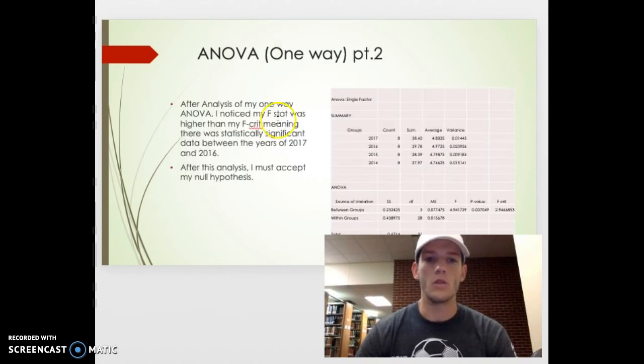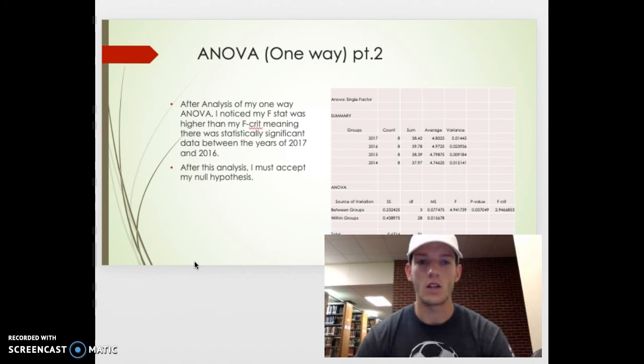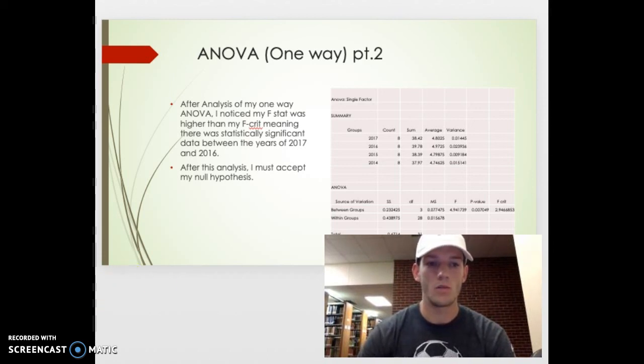Moving on to part 2, after analysis of the one-way ANOVA, I noticed my F-stat was higher than my F-crit, meaning there was statistically significant data between the years of 2017 and 2016. After this analysis, I accept my null hypothesis for those two, but I would have to reject it for 2017 to 2015 and 2017 to 2014, for the simple fact that there wasn't a great correlation, but between 2017 and 2016 there was. So that is my project. Hope that covers everything for you guys, and hope you learn a little bit about these.